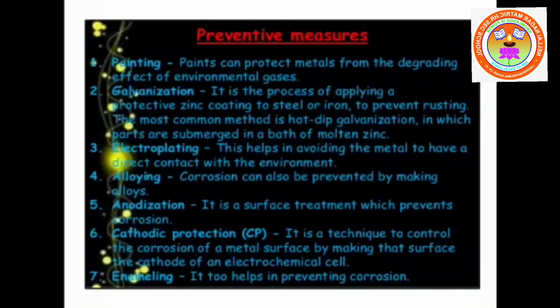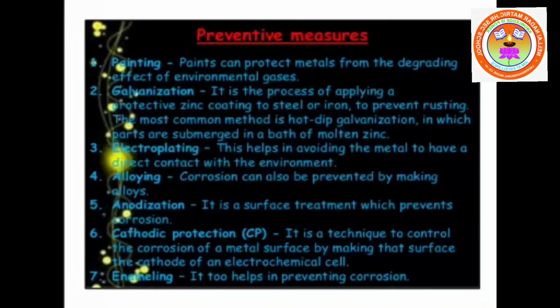Next one is electroplating. Coating the surface of an inferior metal with a superior metal. Coating the surface of iron with silver is called electroplating. Electroplated watches, electroplated spoons, gold plated watches, gold plated spoons, they are all prepared by the process of electroplating.